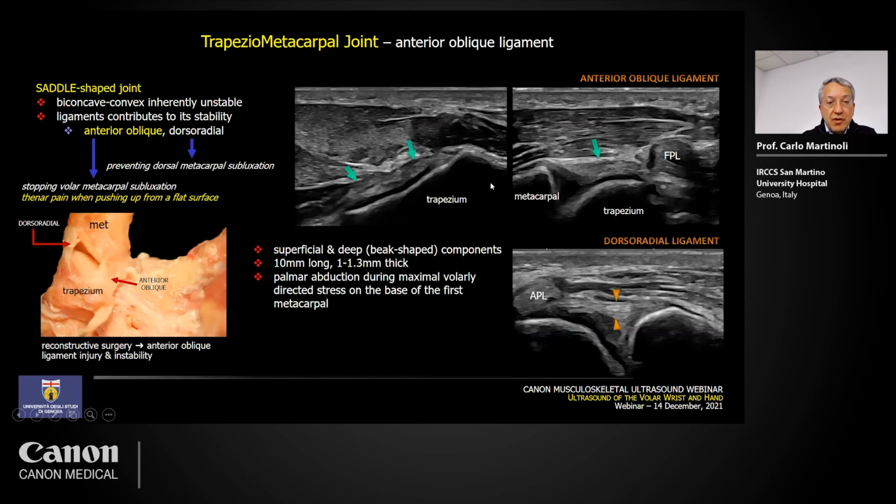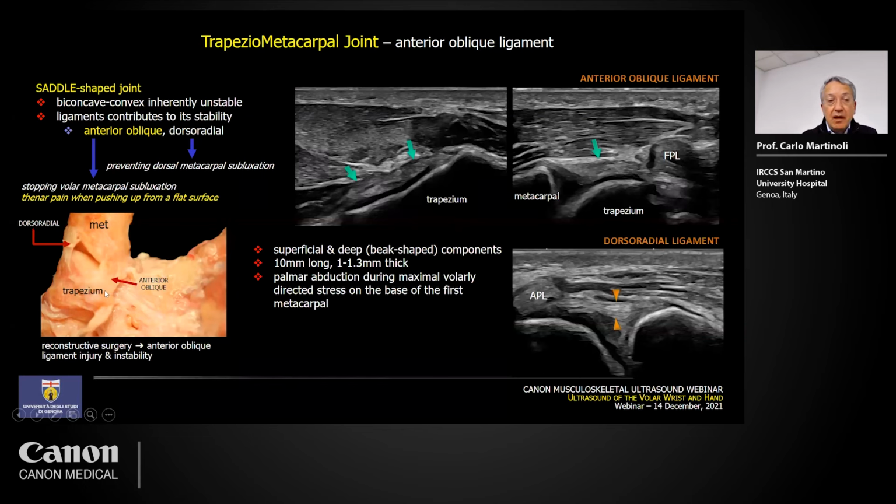So the joint is basically a saddle-shaped joint, inherently unstable, and the anterior oblique that is located here is very important from the biomechanical point of view, as it may stabilize the joint, stopping volar metacarpal subluxation. The dorsal-radial ligament is a bit less important because it prevents dorsal metacarpal subluxation, but both ligaments are relevant stabilizers